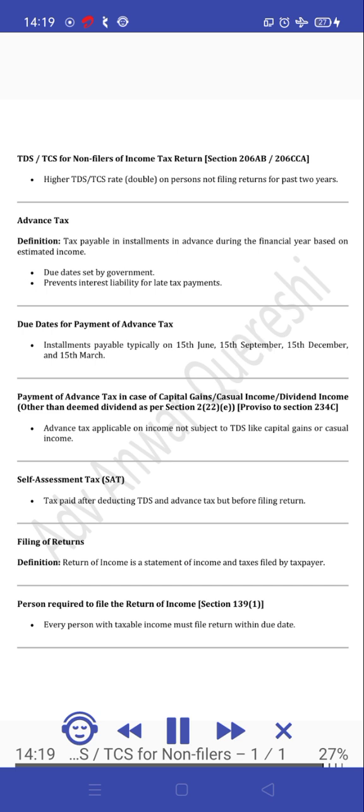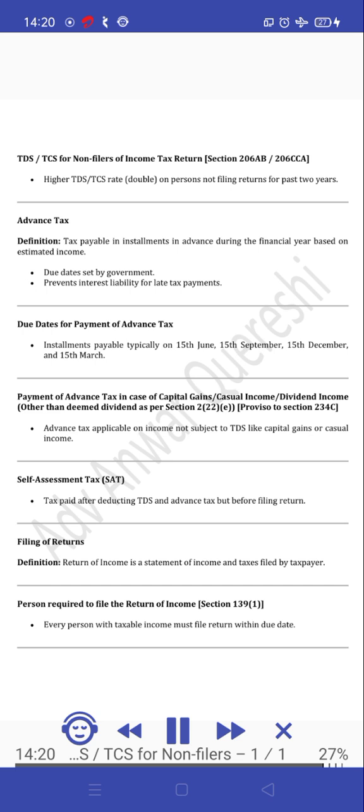Payment of advance tax in case of capital gains, casual income, dividend income other than deemed dividend as per Section 222E, proviso to Section 234C. Advance tax applicable on income not subject to TDS like capital gains or casual income. Self-assessment tax, SAT. Tax paid after deducting TDS and advance tax but before filing return.